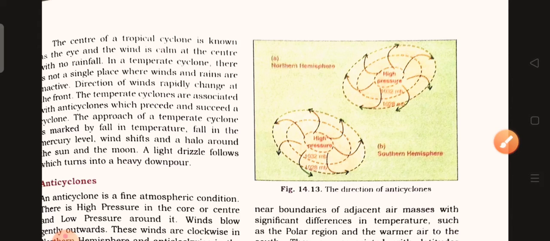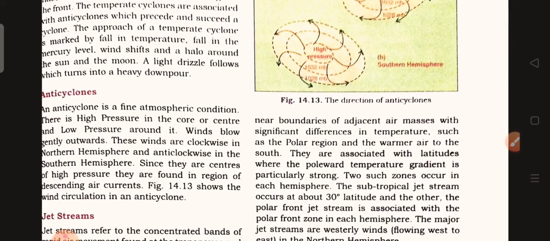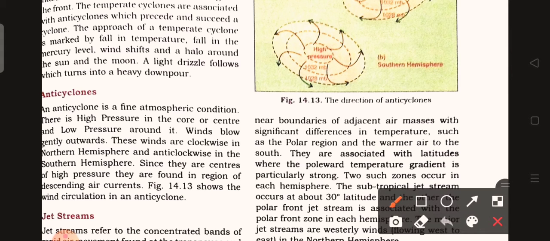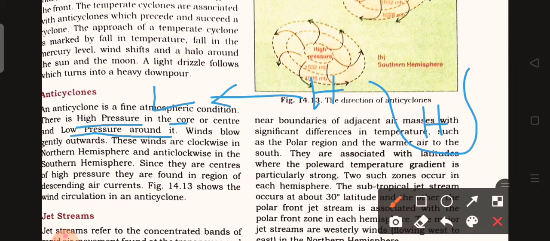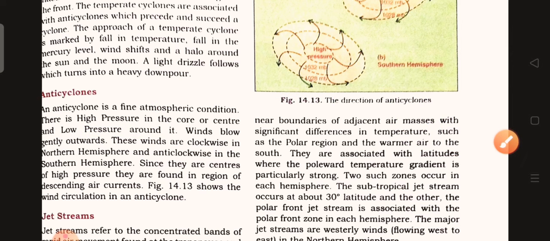Now we are going to discuss another type of variable wind, that is the anticyclone. An anticyclone is a fine atmospheric condition. There is high pressure in the core or center and low pressure around it. The wind blows gently outward, which means the wind always flows from high pressure to low pressure region. In this anticyclone, high pressure prevails, and from there the wind flows outward to the low pressure region.